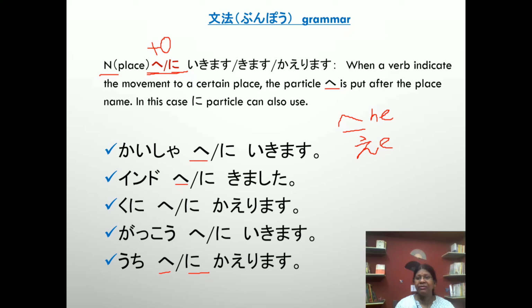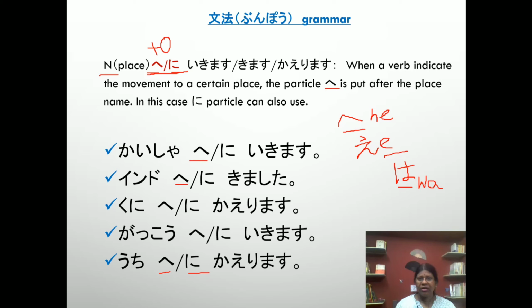Like particle wa, we learned in lesson 1 that hiragana ha, when used in grammar as a particle, changes pronunciation to wa. Similarly, this is he, hiragana or katakana, with the same pronunciation and the same writing pattern. But when we use this he in grammar, the pronunciation changes to e. Okay?